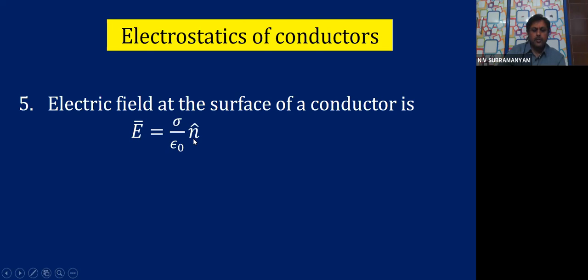N cap is a unit vector in the direction of the electric field. So this is the proof that we have to give: E is equal to sigma by epsilon 0 into n cap.